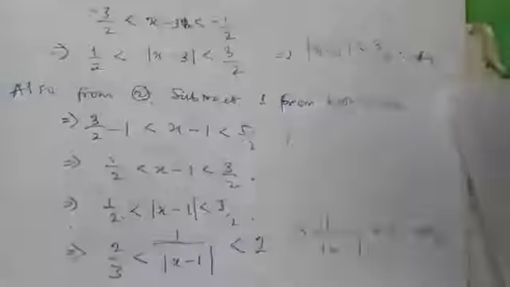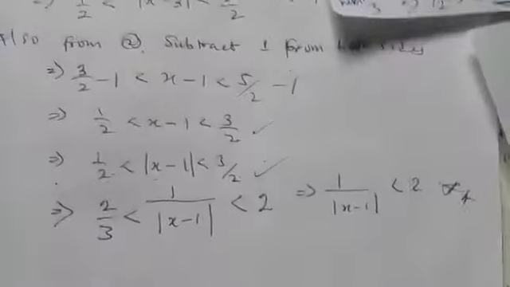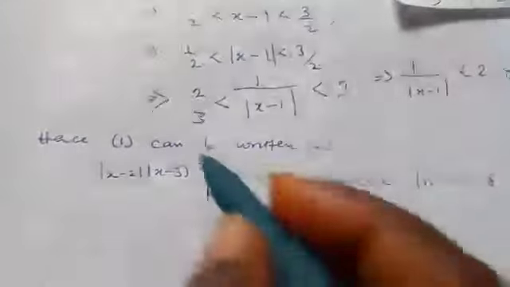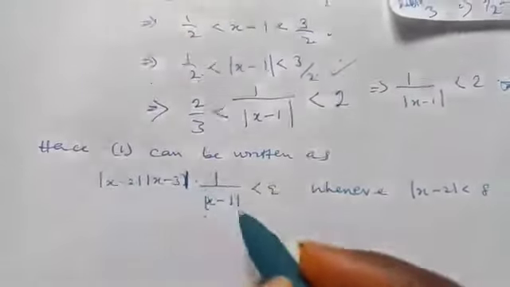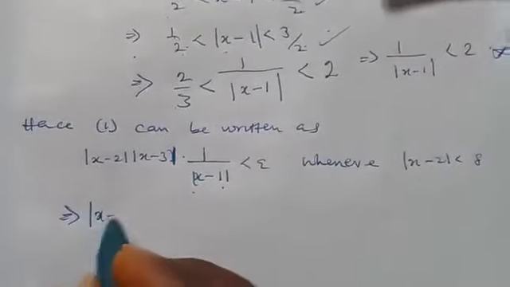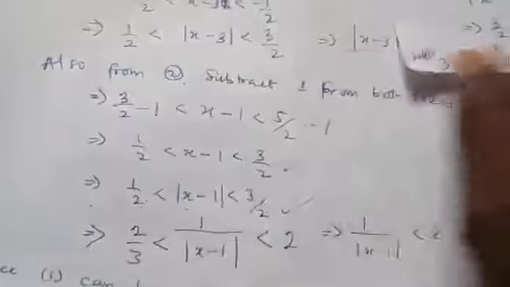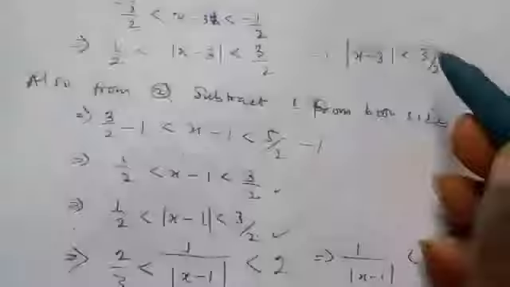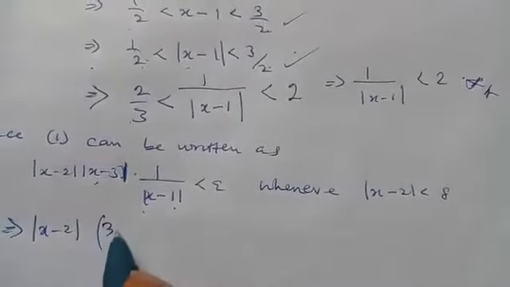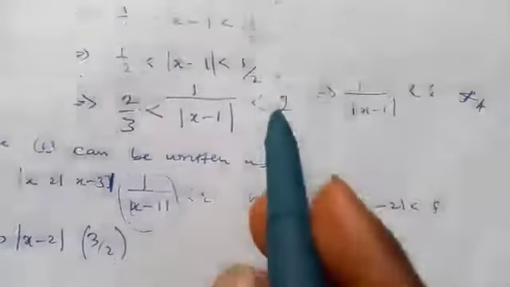So we now come back to our equation 1 here. This one can be written as this, so we have separated it: this over this. Don't forget that we have found the value of this one from here. This one has given me 3 over 2, and the whole of this has given me 2.